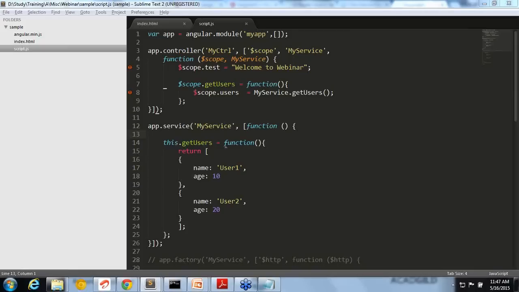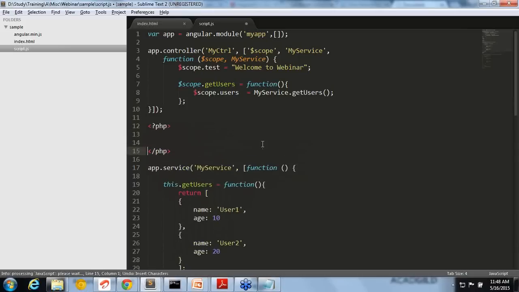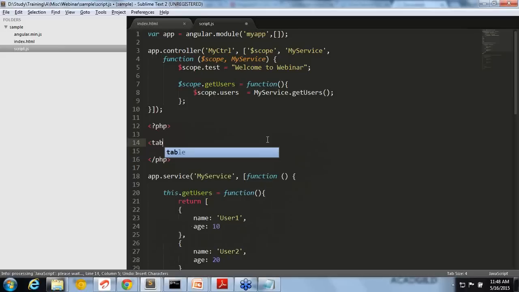So basically any backend should give you the API. If you are thinking of PHP, it mostly will be how we used to write PHP earlier. PHP was rendering the page also. So you will be writing like this, even the table, everything you will be writing.